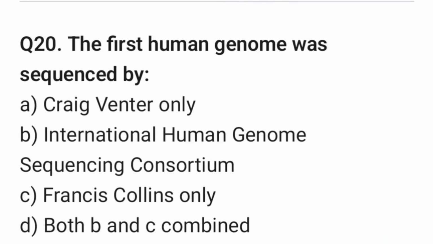Question 20. The first human genome was sequenced by. Right answer is option D, both B and C combined.